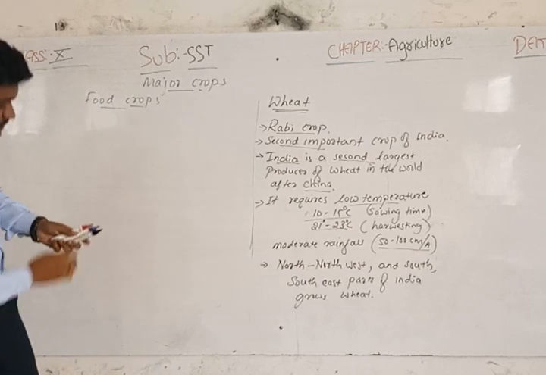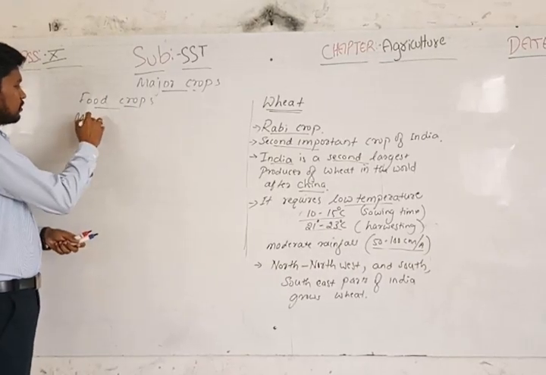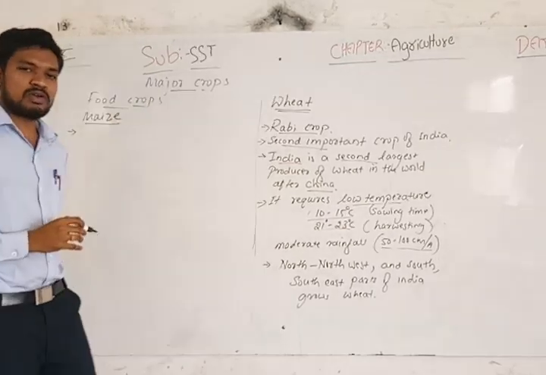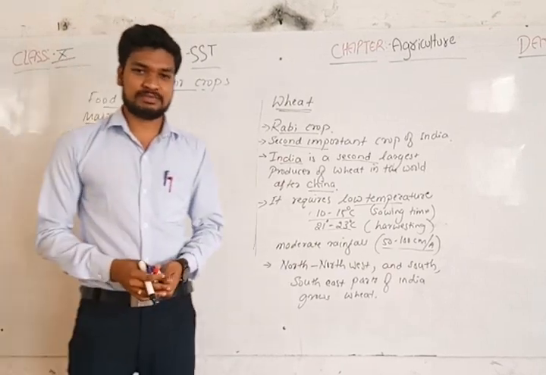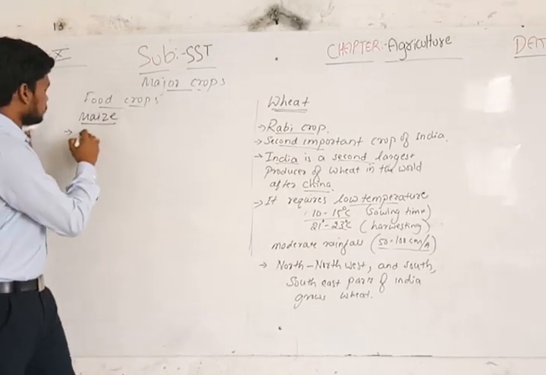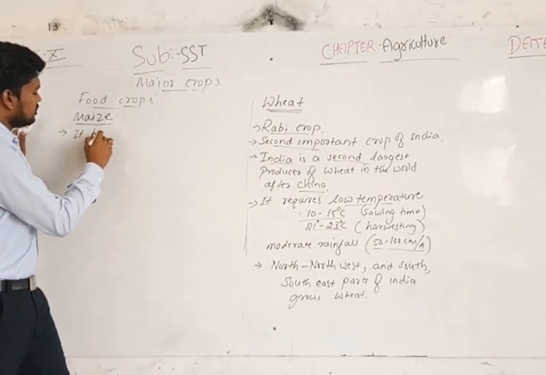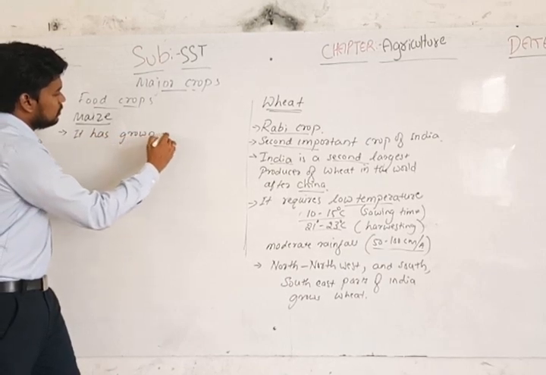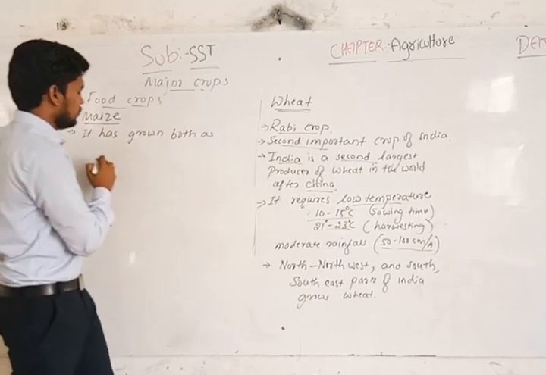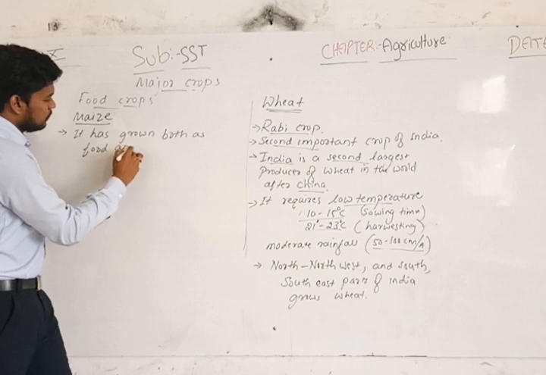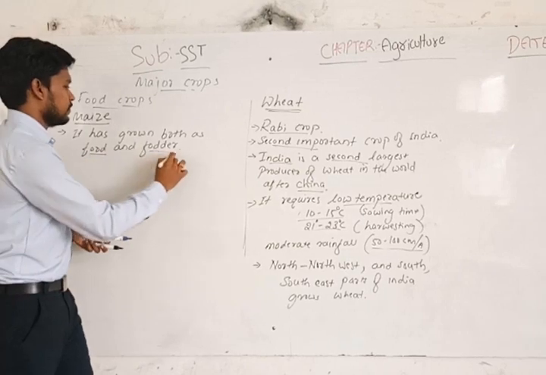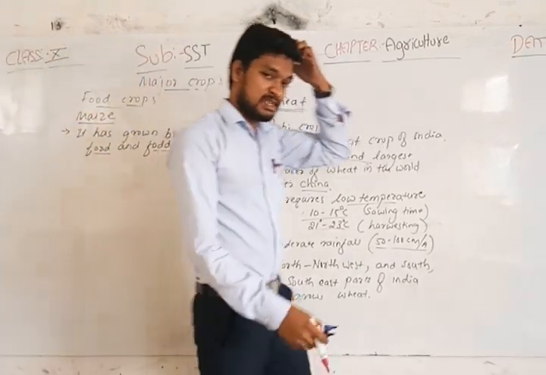Maize. This maize is grown as both food and fodder, that is, food for human beings and food for animals.